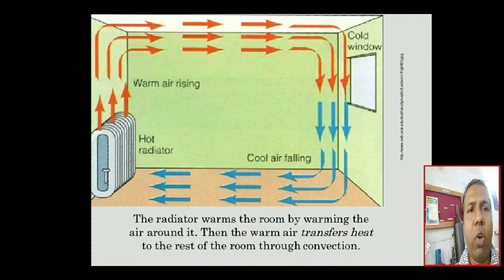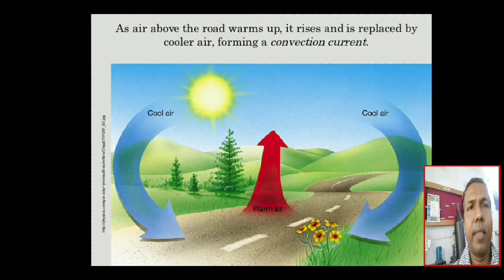The radiator warms the room by warming the air around it. Then the warm air transfers heat to the rest of the room through convection. As you all know, cool air has high density and hot air has low density. That's why this circulation continuously takes place by using this radiator. Again there is an example. As the air above the road warms up, it rises and is replaced by the cooler air, forming a convection current. So this is the example of convection.